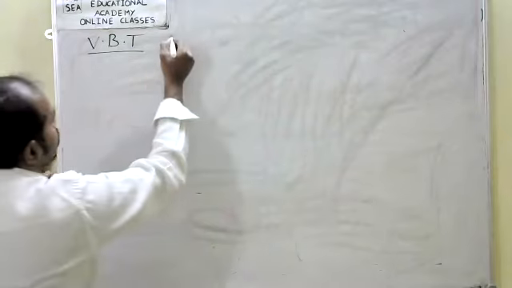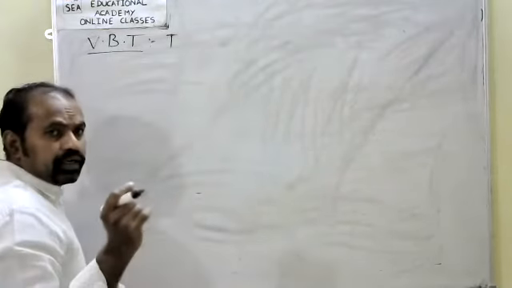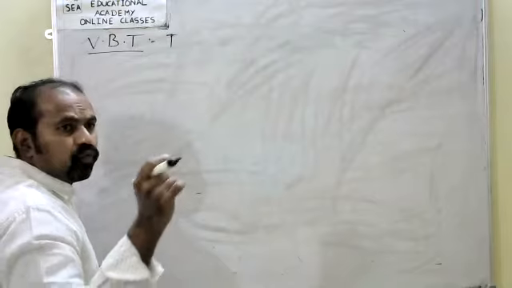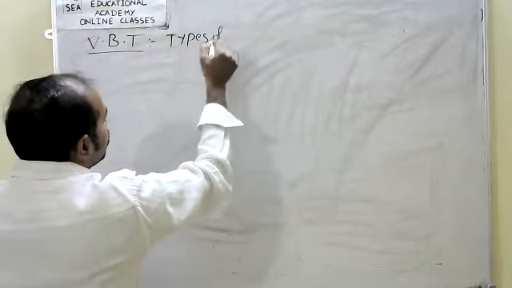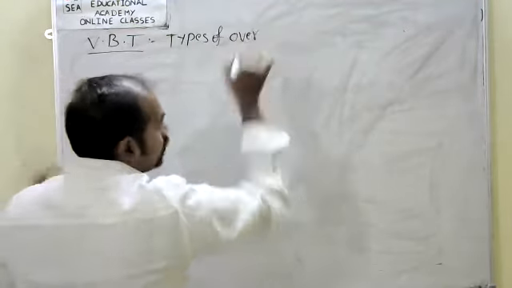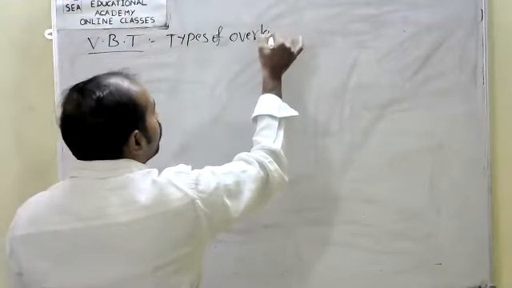I have started the end of the section, types of overlapping. So here, types of overlapping.